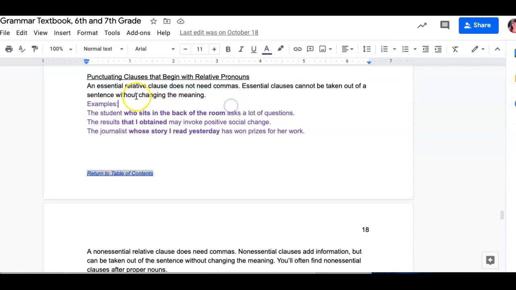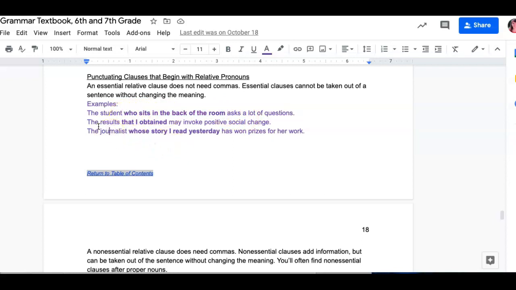Example: "The student who sits in the back of the room asks a lot of questions." I don't know which student it is, so it's important for me to know that it's the student that sits in the back of the room. That's the descriptor for that student. And so notice there's no commas here.